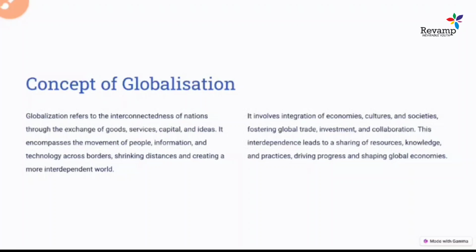So it encompasses a movement of people, information and commodities across borders, and globalization led to the creation of one single entity in the whole world, a sort of togetherness. It also created a lot of integration from the economic, cultural and societal point of view. A lot of new things started emerging after the concept of globalization, and it impacted different sections of society and different countries in different ways.